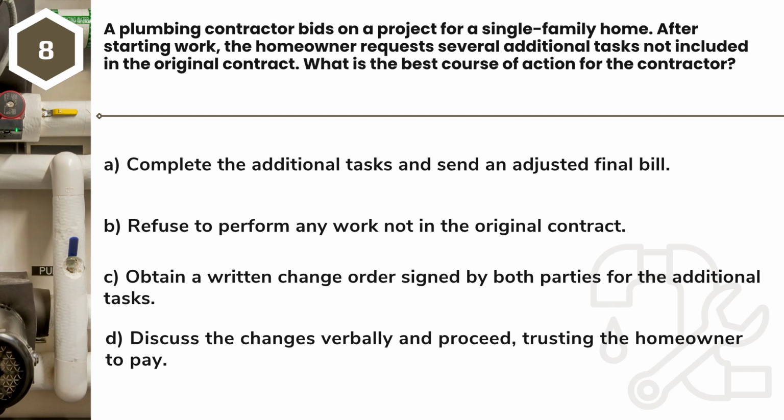A. Complete the additional tasks and send an adjusted final bill. B. Refuse to perform any work not in the original contract. C. Obtain a written change order signed by both parties for the additional tasks. D. Discuss the changes verbally and proceed, trusting the homeowner to pay.